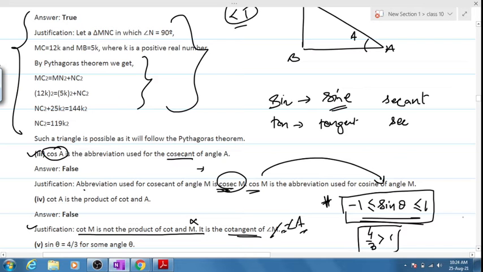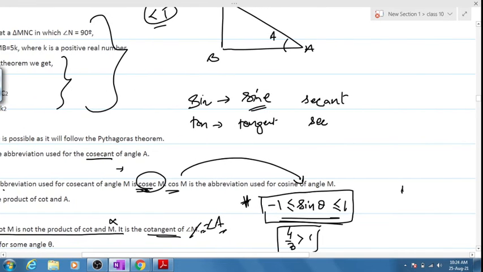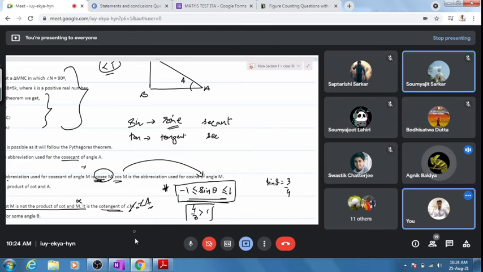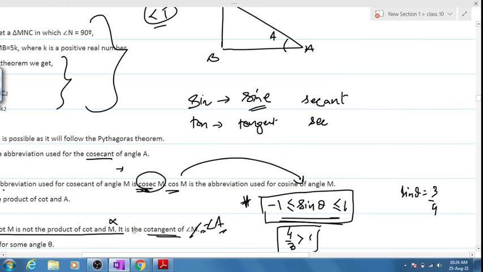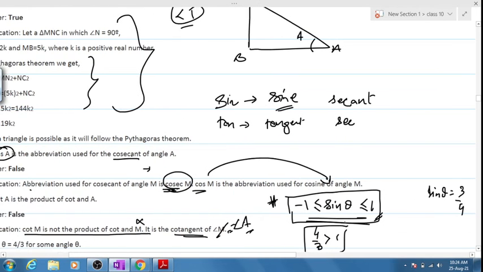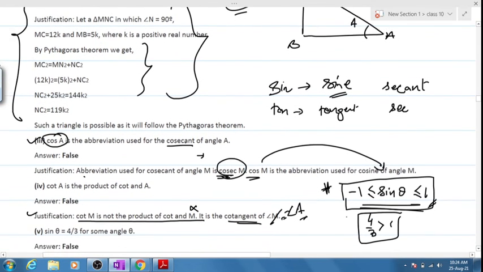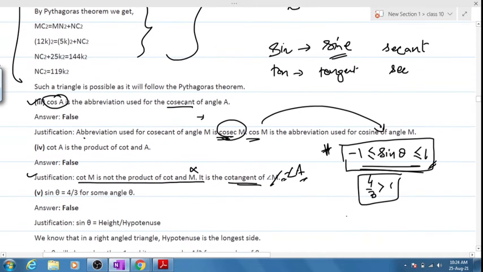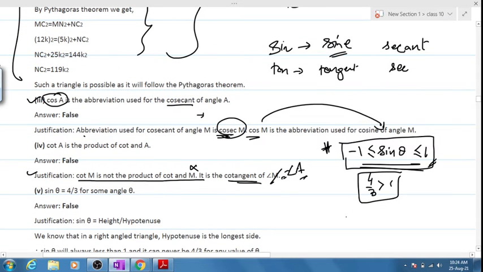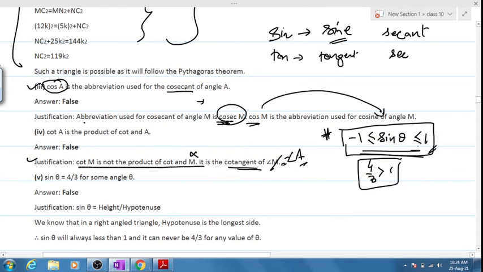Had this been sin theta equal to 3 by 4, would this be correct? Yes, sir. Very good. Please write this one. The range of sin theta. Just write this one.